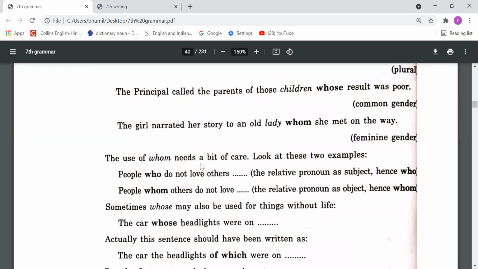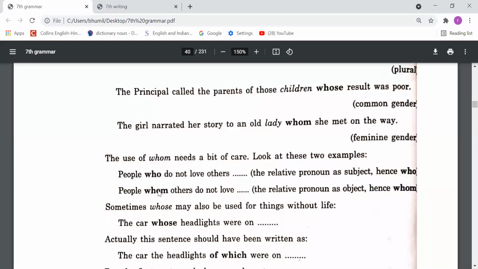So the use of whom needs a bit of care. Look at these two examples. Whenever, dear students, we use the word whom, we should be careful. Who we can use when we have to talk about the subject, but when we have to talk about the object, we should use whom. People who do not love others: we are talking about the people, and people is the subject. In the second sentence, I'm saying people whom others do not love.